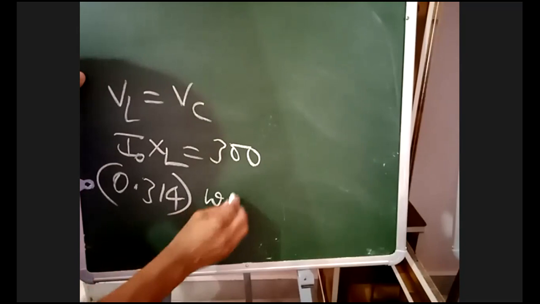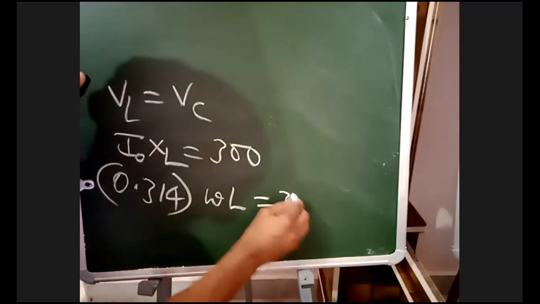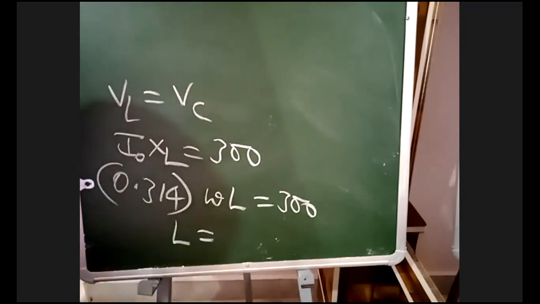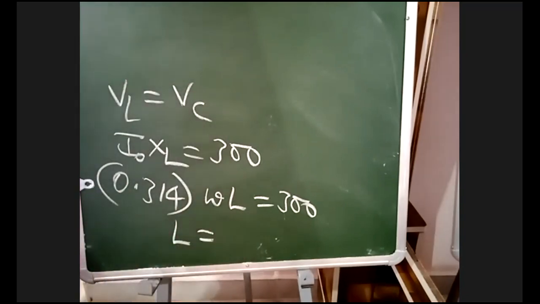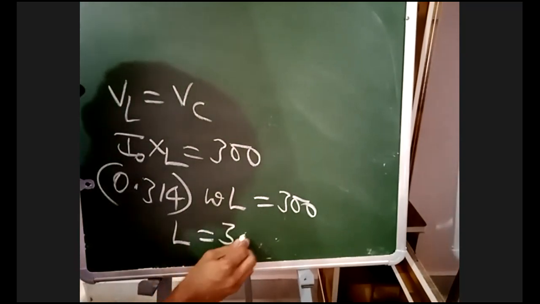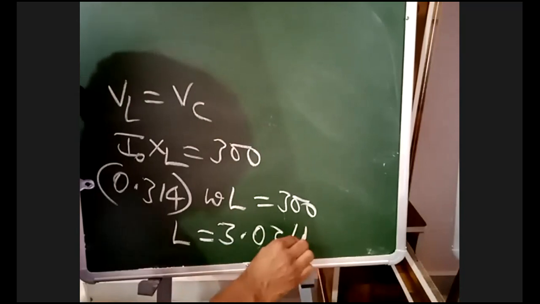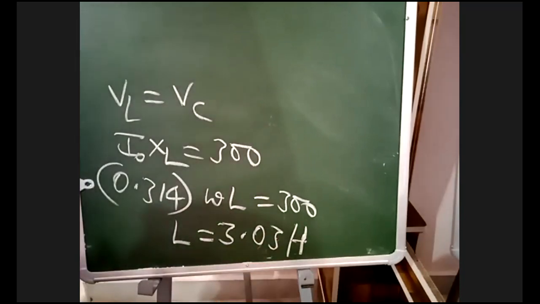XL is omega L, that is equal to 300. We know omega is 100 pi. Determine the L value. We'll get this value.